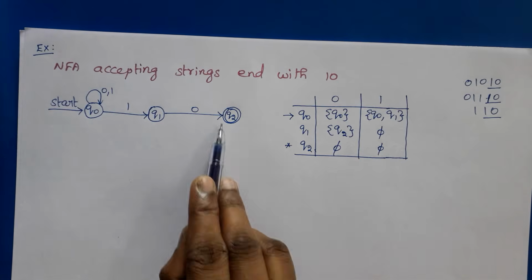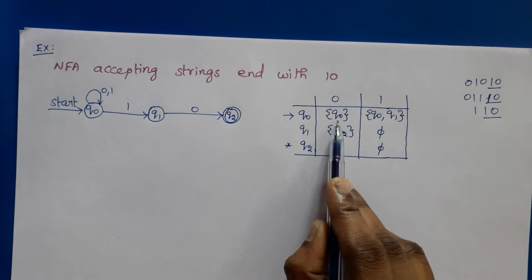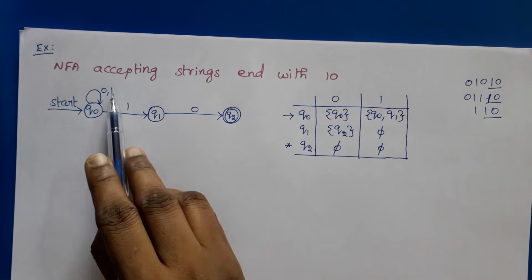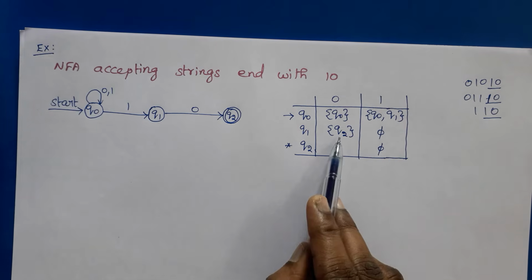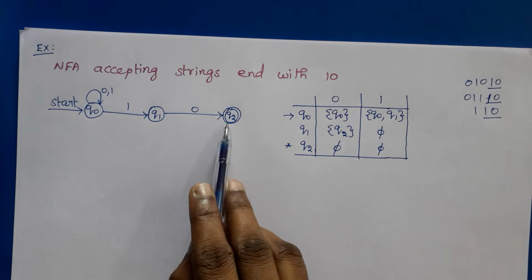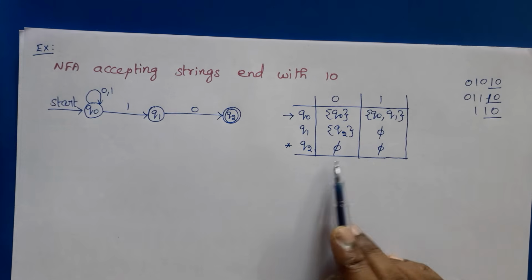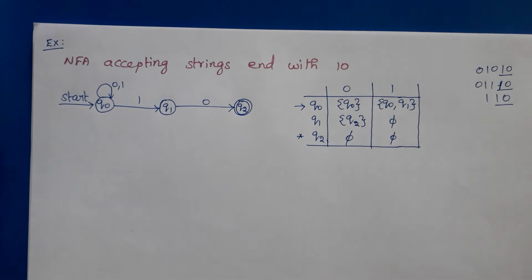And this is the transition function for the corresponding transition diagram. Q0 is the start state, Q2 is the final state. Q0 comma 0, 0 goes to Q0. It should be represented within set braces. Then 1 goes to Q0 and Q1. Q1 comma 0 is Q2. From Q1 there is no transition for 1. From Q2 there are no transitions for both 0 and 1. So in an NFA we have to use phi for representing the nil transition.